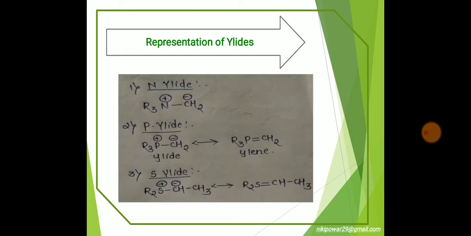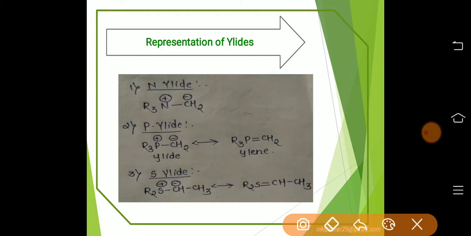Why is this? Do you know? Nitrogen has 2p orbitals, whereas phosphorus and sulfur have 3p as well as 3d orbitals. Okay.